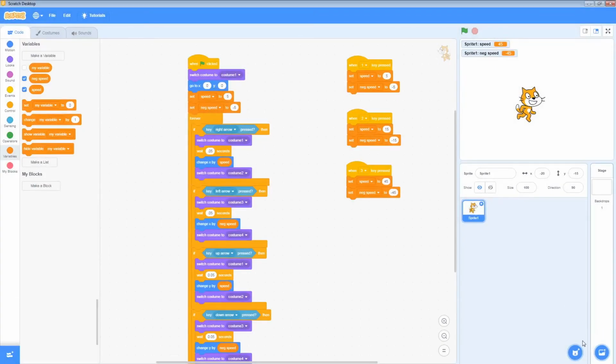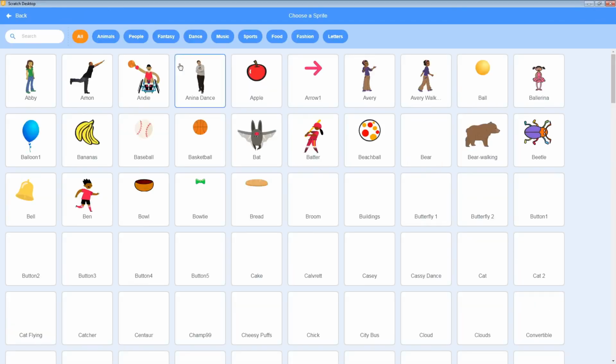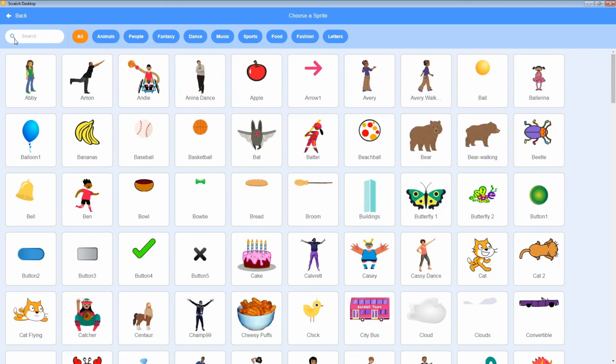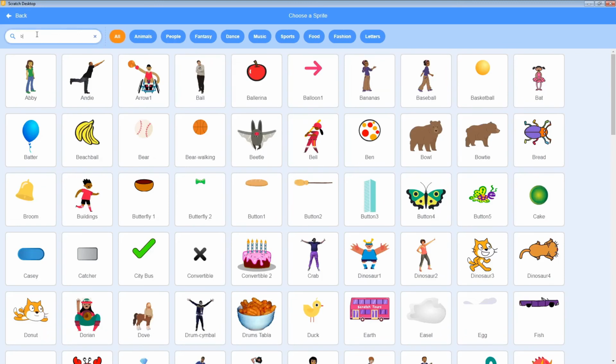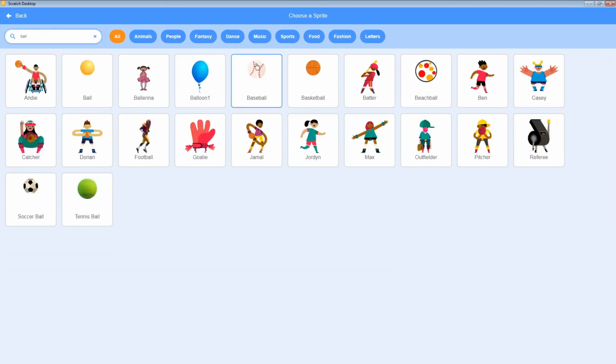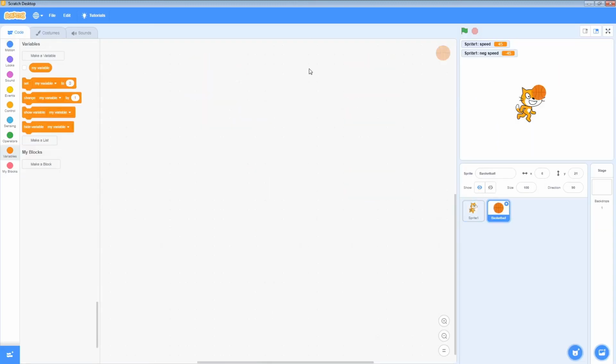So I'm going to click on the Choose New Sprite button down here. We get a nice big list here. I'm going to type in the search here, ball, B-A-L-L. I'm going to pick the basketball. You can choose a different one, but I don't recommend using one with limited texture on it because you won't actually see the rotation happening. So I'm going to choose basketball by clicking on it once.